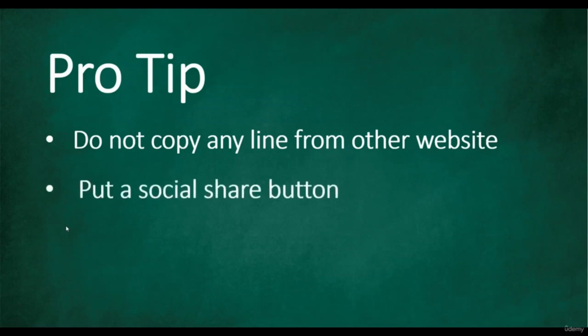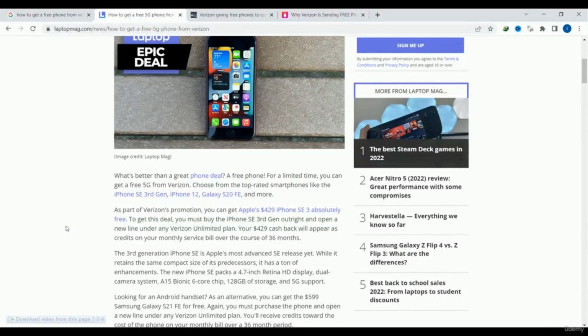Okay, the next pro tip is to put a social share button. When you have a social share button in your article, audience or readers can share your article on their Facebook page or Facebook profile, on Instagram or on Twitter. So this will help you to get more traffic for your article. Therefore, keeping a social share button in your article or on your site is a good practice.